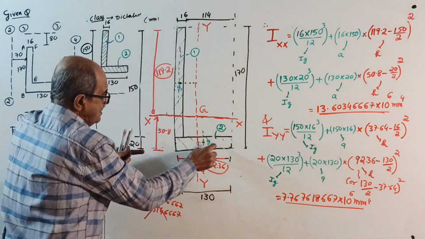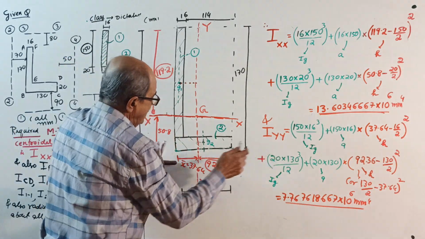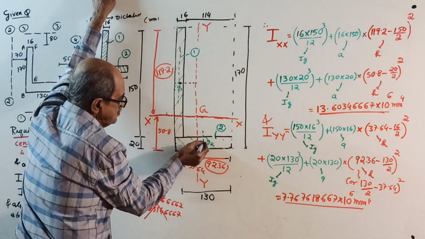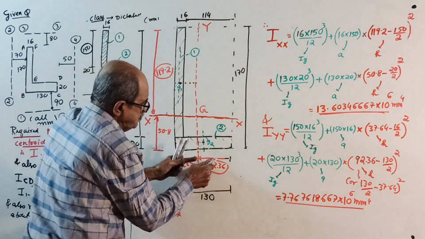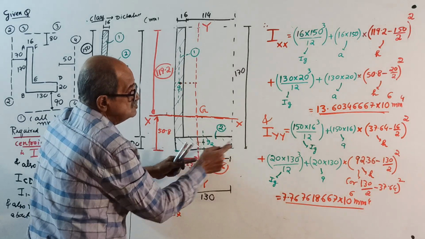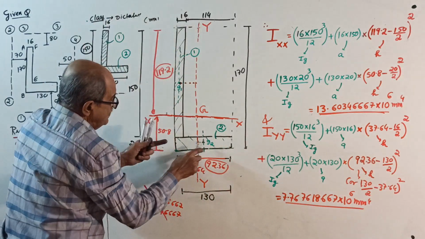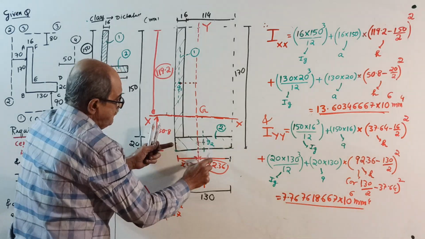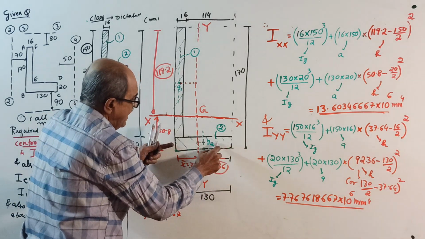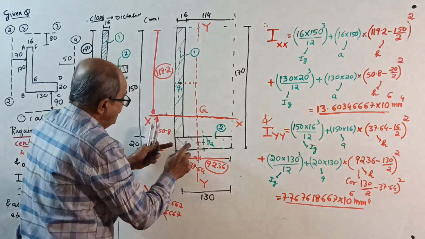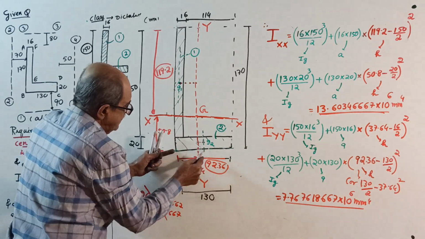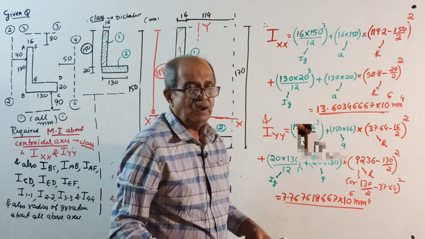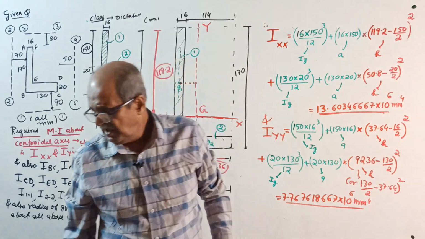Ig is 20 into 130 cube by 12, plus area 20 into 130, into this distance square, which is 92.36 minus 130 by 2. Or, from 130 by 2 subtract 37.64, whole square. Both are okay. You get I about YY. So this will complete moment of inertia about the centroidal axis.